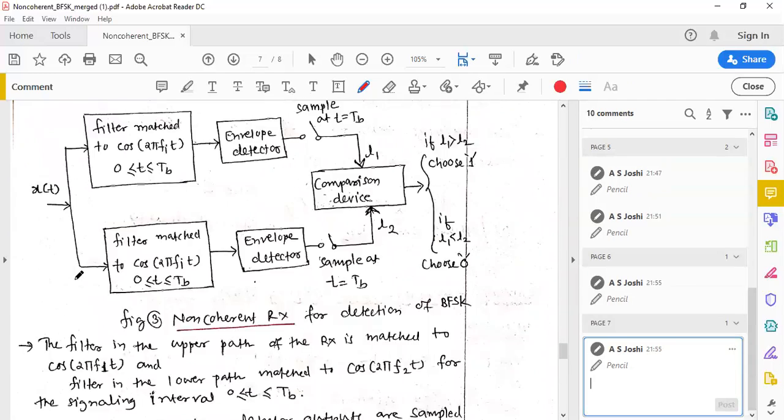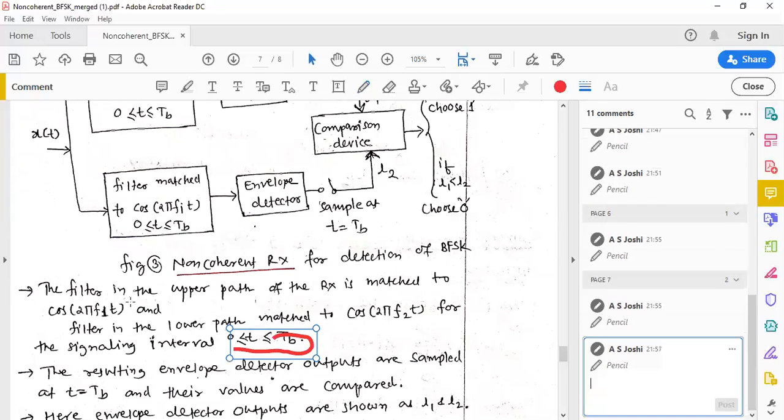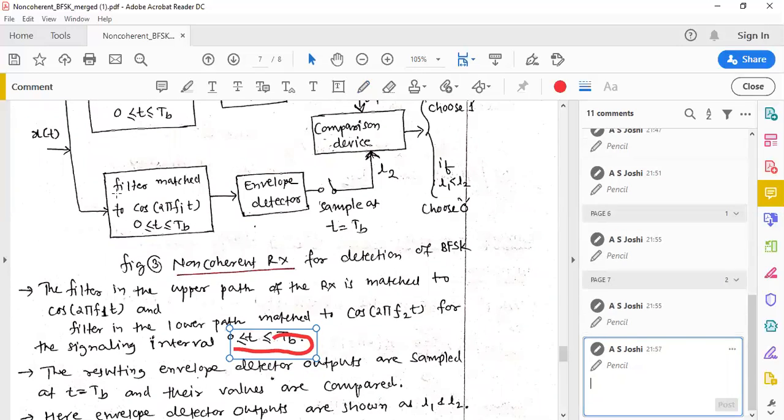So the input is x(t). The filter in the upper path of the receiver is matched to cos(2 pi f1 t), and the filter in the lower path is matched to cos(2 pi f2 t), for the signaling interval t equal to 0 to T_B. Here cos(2 pi f1 t) and cos(2 pi f2 t) represent the symbols 1 and 0 only.